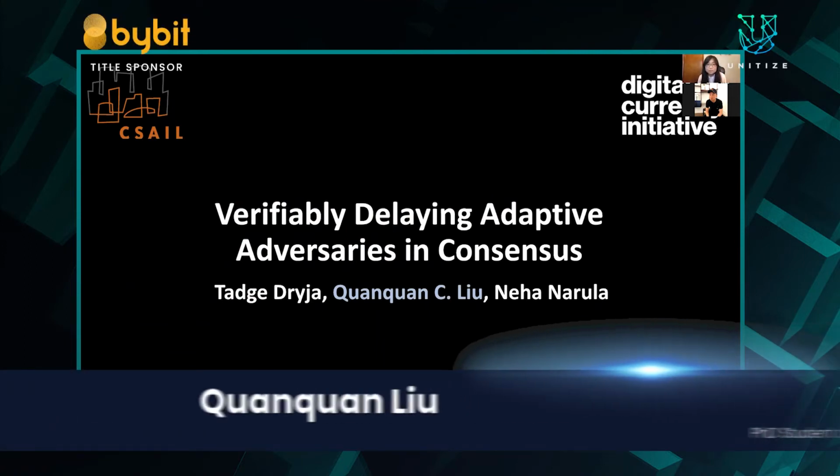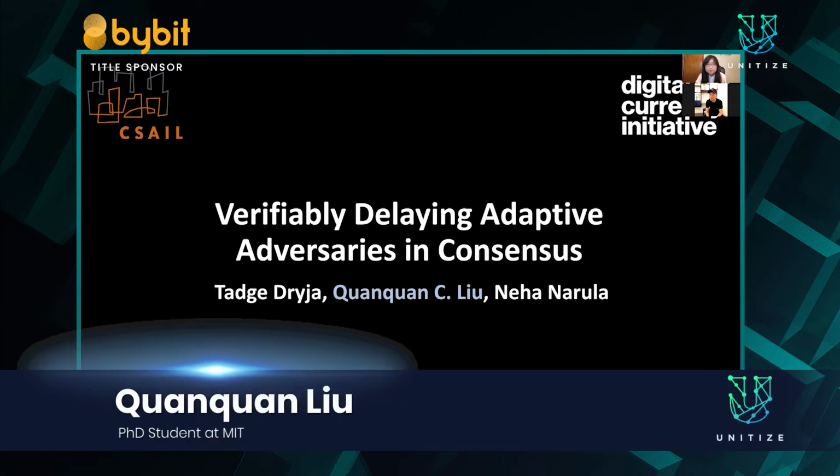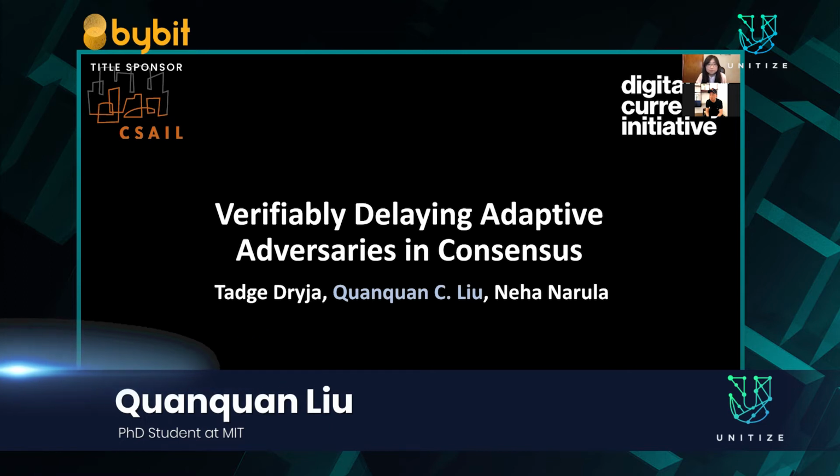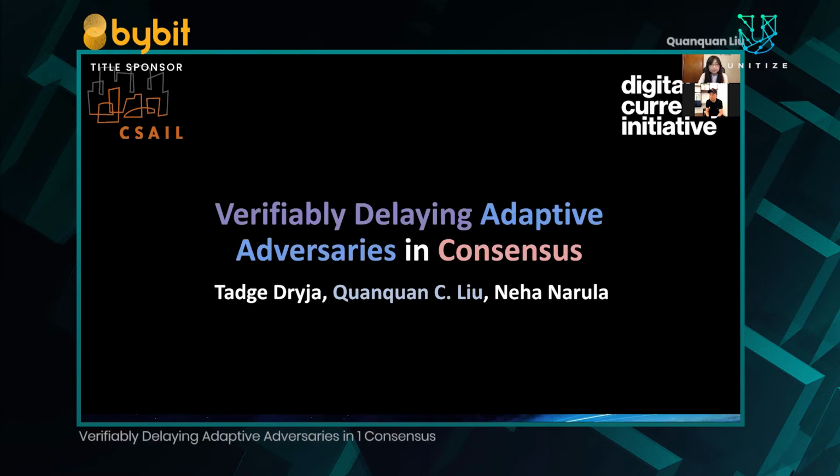Today I'll be presenting some work that was completed with Tej Tria and Neha Narula while I was interning at the MIT Digital Currency Initiative this past summer. More specifically, I'll be presenting our work on verifiably delaying adaptive adversaries in consensus. I'll be explaining what each of these terms mean in the following few slides.